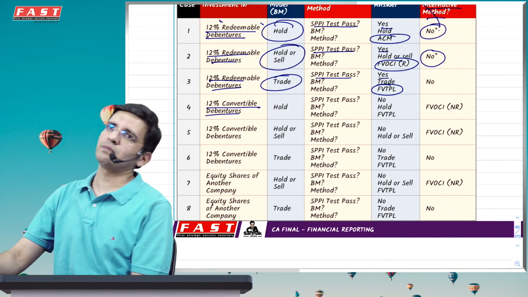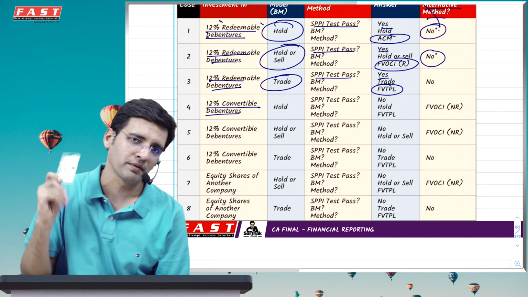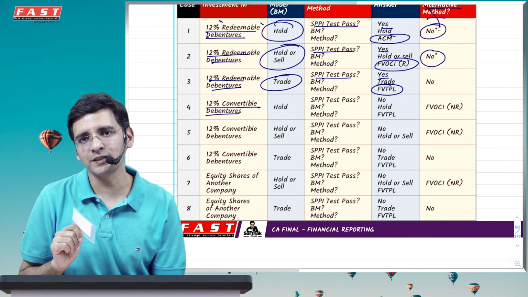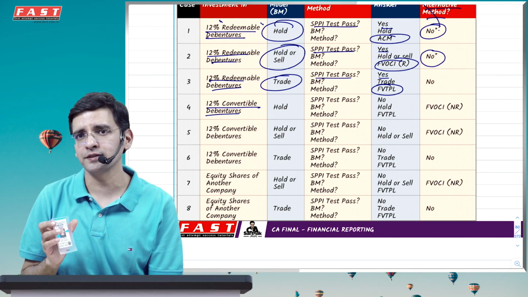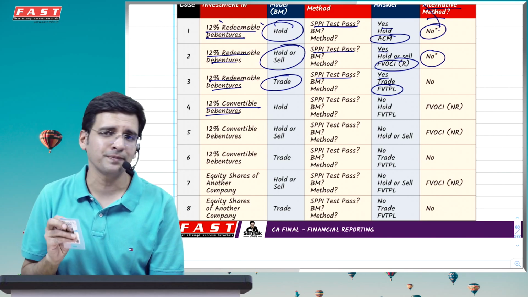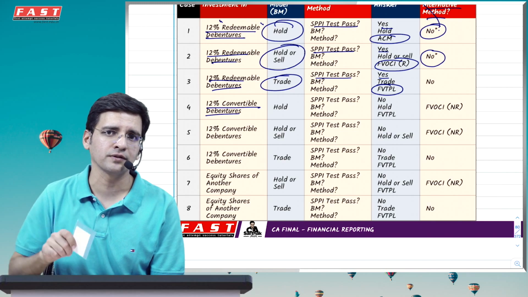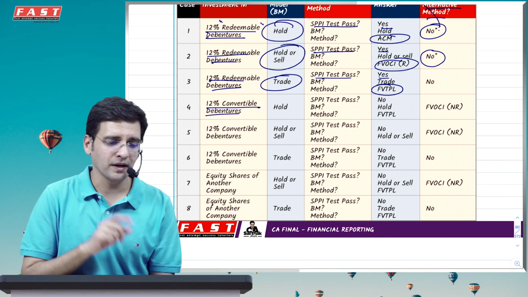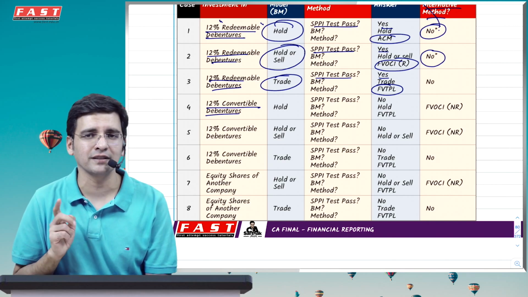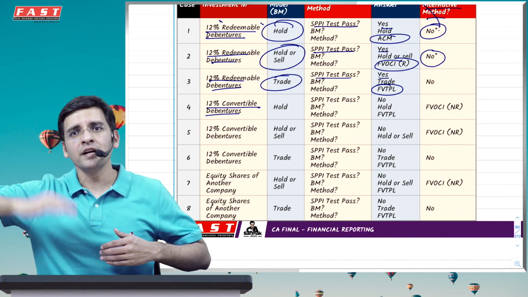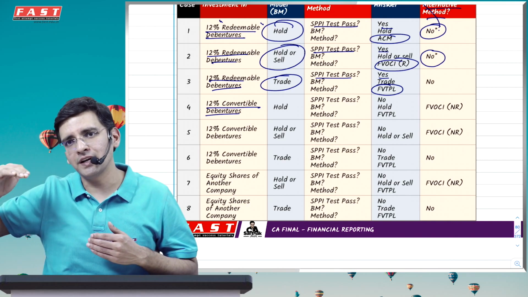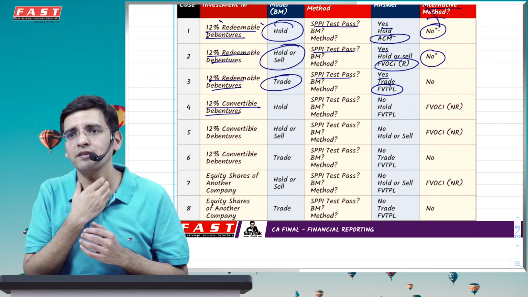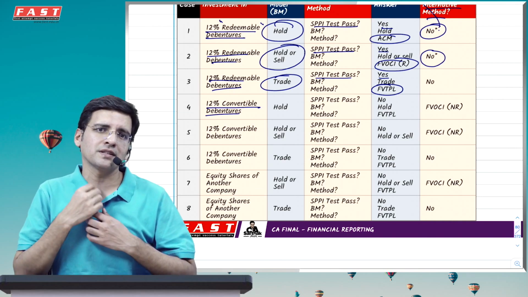Please understand, with 12% convertible debentures, I may not get cash on the due date, I'll be getting equity shares. Then the person who is buying this is not just getting pre-specified contractual cash flows of interest and principal. He's getting interest which is pre-specified in the contract, but he is not getting the principal. In fact, he's getting an equity share, whose value will keep on fluctuating. Hence, you may get a gain or a loss out of it. So this is not something which you are buying just because you're interested in interest.